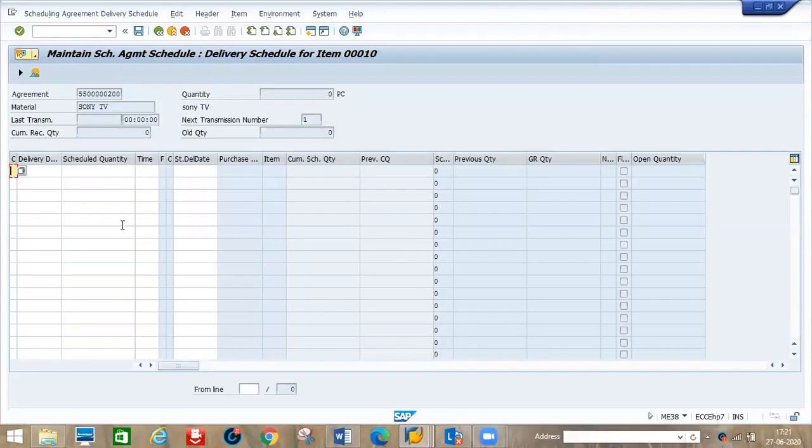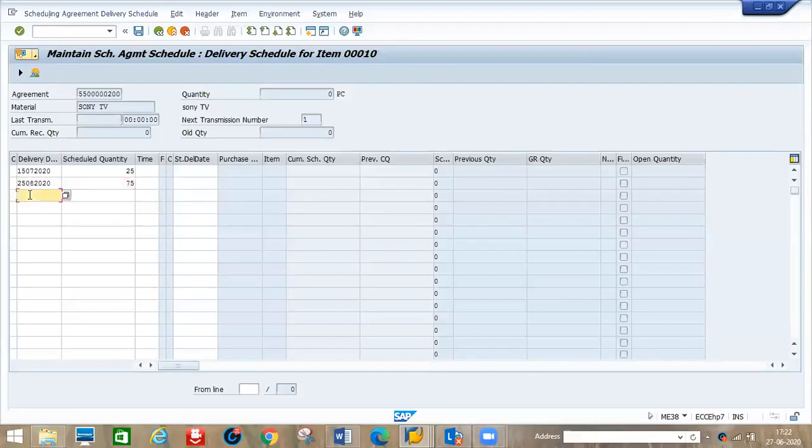So you will get this schedule sheet type. Delivery date, for example, 15th July. I need 25 pieces of TVs. Maybe next you give a date for him, 25th August. You give 75, so 100 pieces is over.